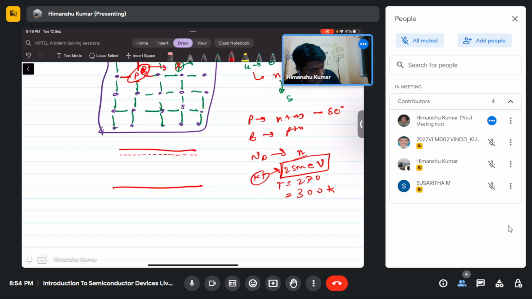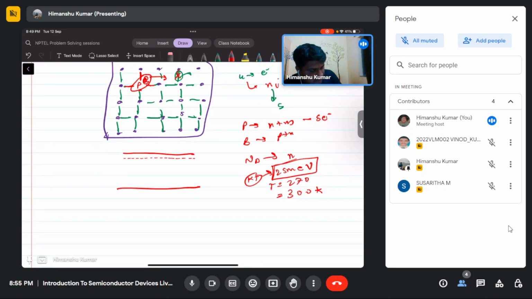So what does this thermal energy mean? At this temperature a constant amount of energy is supplied, and if that energy is supplied, this electron will free out. Ideally, this fifth electron should be bonded to the phosphorus atom, but its activation energy is less than 25 milli electron volt. So at room temperature, all the electrons will move to the conduction band, and you can simulate this.